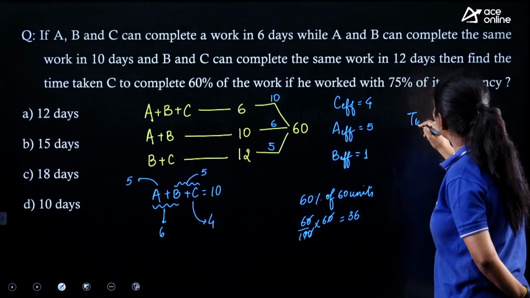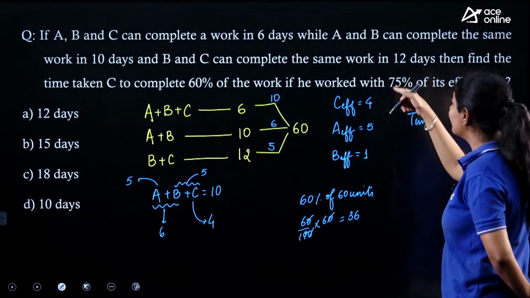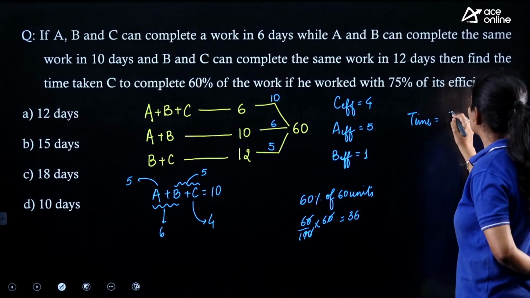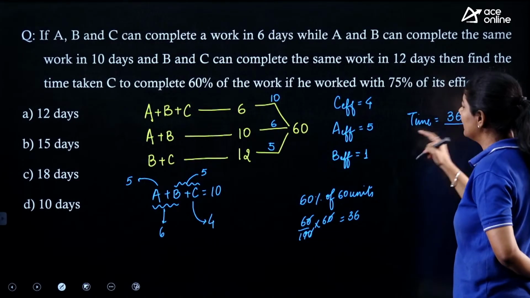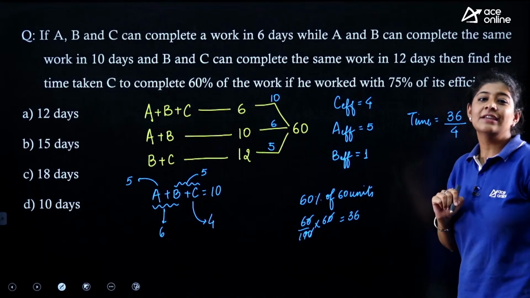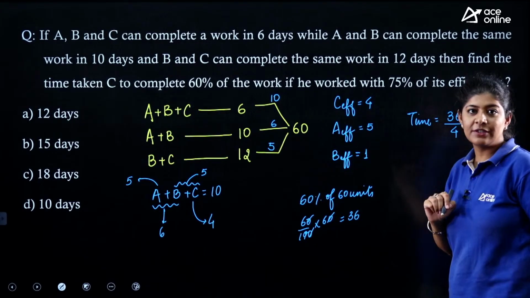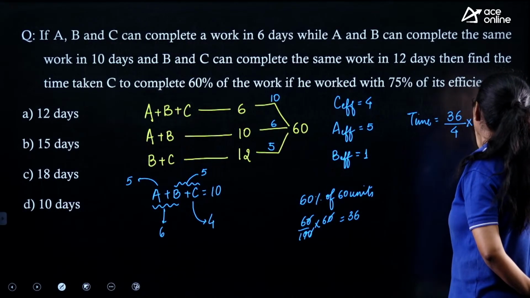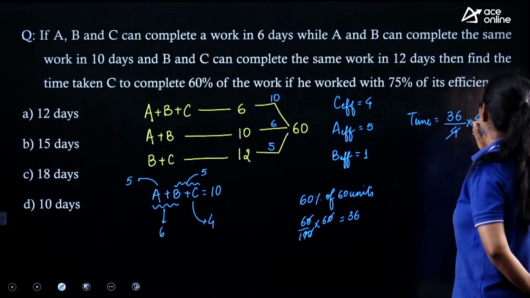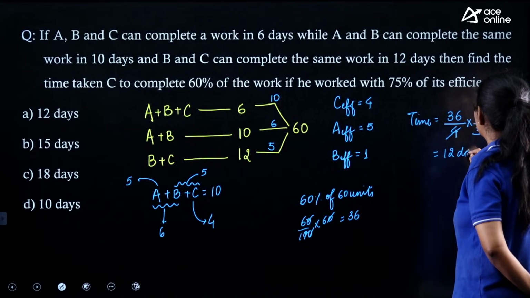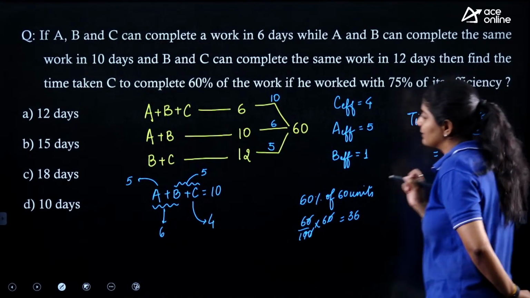So the time required by C is 36 by 4, but he is working with 75% of his efficiency, right? So we need to multiply it by 4 by 3. And here we are getting our answer: 12 days.